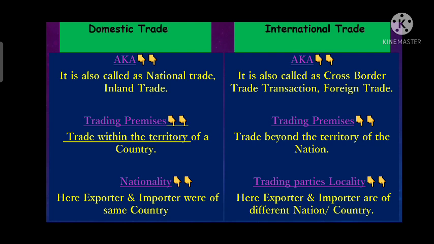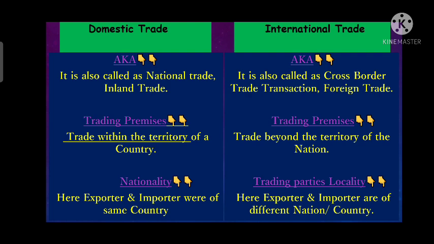So we can say that the trade within the territory of a country, or the trade within the premises of a country, or the trade within the boundary of a country is called domestic trade. Whereas international trade is that trade which is beyond the territory of a country, or beyond the boundary of a country, or beyond the premises of a country. Now we will differentiate both on the basis of nationality, or we can say locality. In domestic trade, both the exporter and the importer are of the same country.